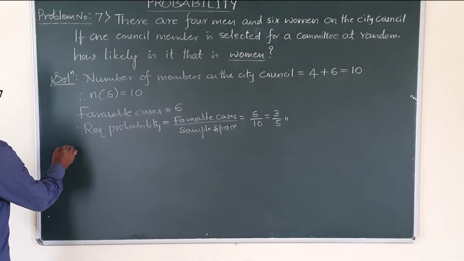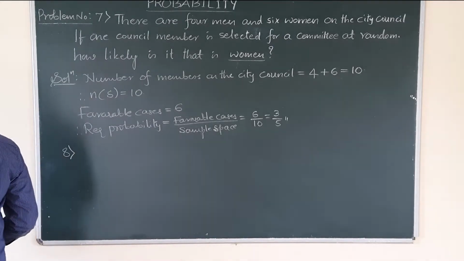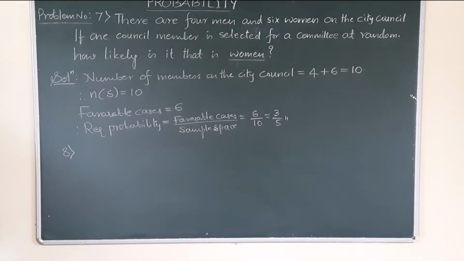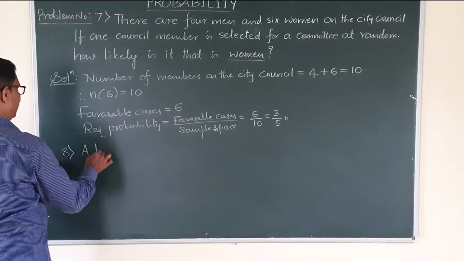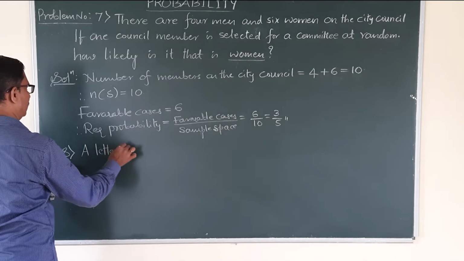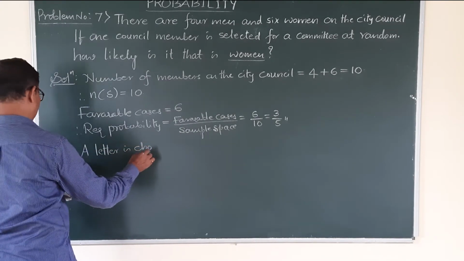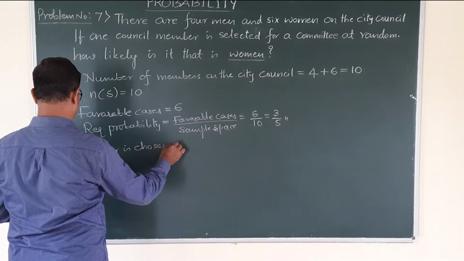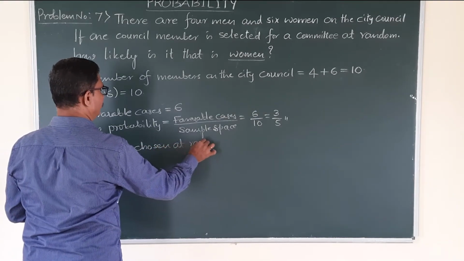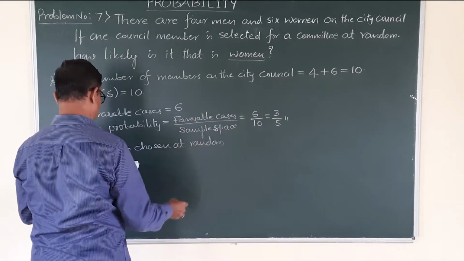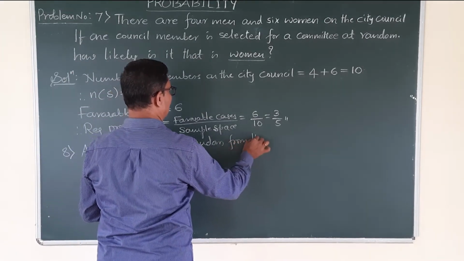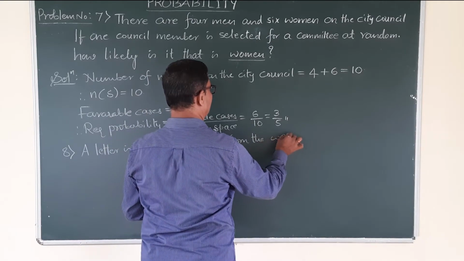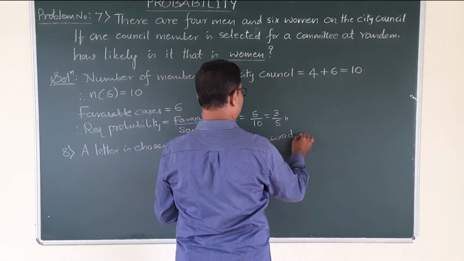Okay. So another problem number 8. Now the question is like this: a letter is chosen at random from the word assassination.